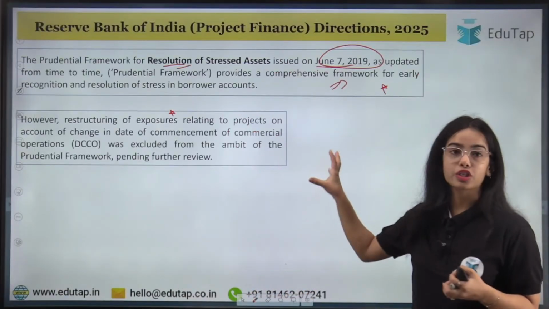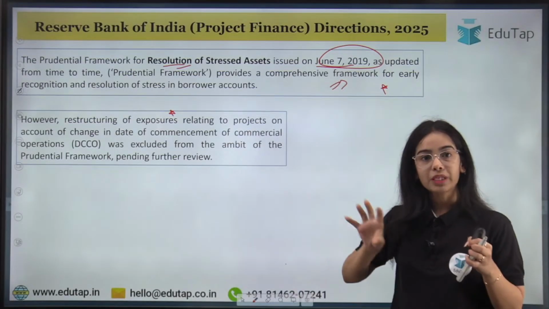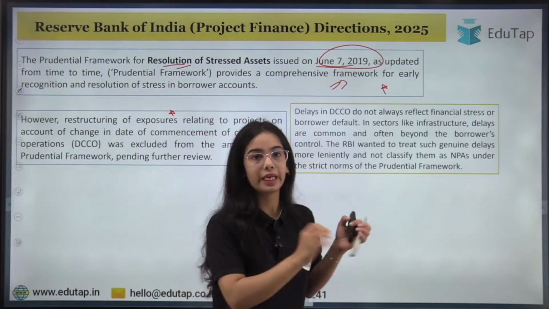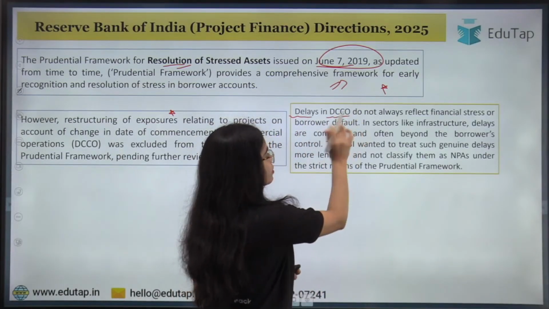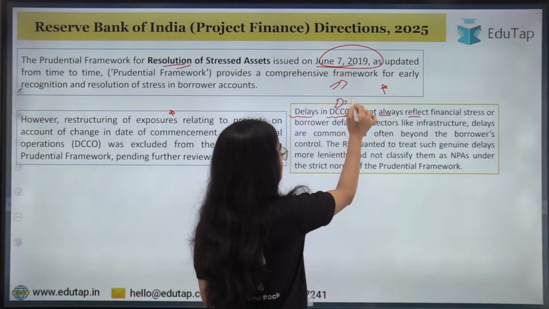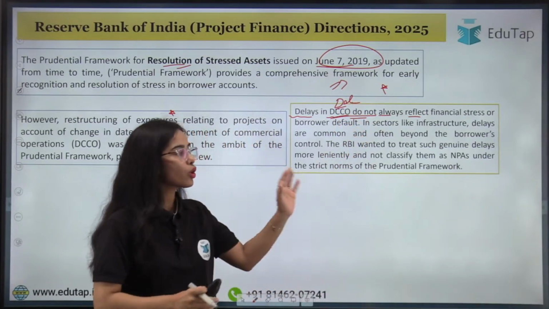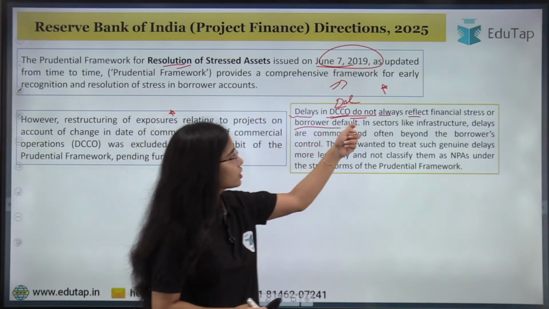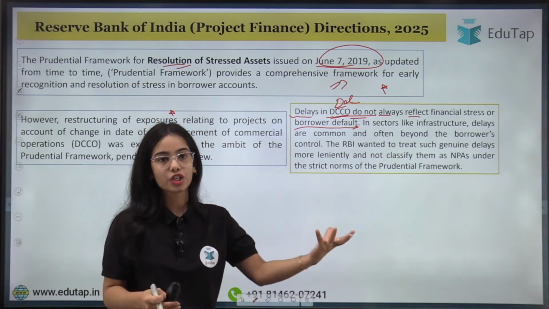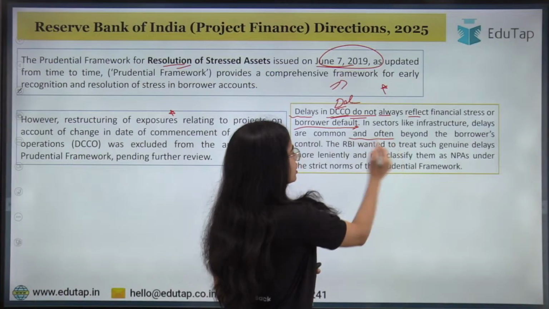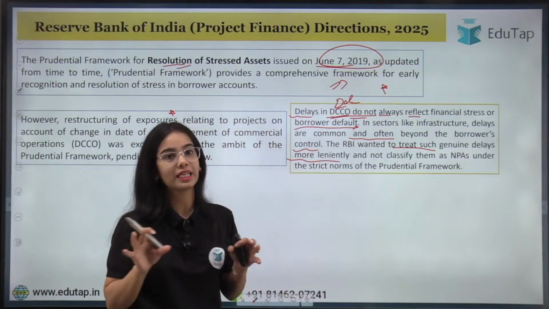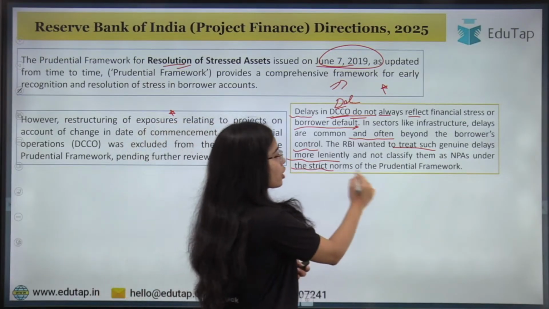So in these kinds of infrastructure projects, the construction does take time and sometimes the date of commercial operation is pushed forward. So there can be a delay in the date of commencement of commercial operation. If the delay is happening in the date of commercial operation, it does not always reflect financial stress or borrower default. Okay, in sectors like infrastructure, delays are common, or in construction the delays are common and often beyond the borrower's control. The RBI wants to treat such genuine delays more leniently and not classify them as non-performing assets under the strict norms of the prudential framework.